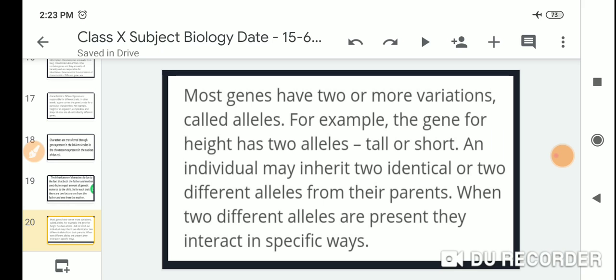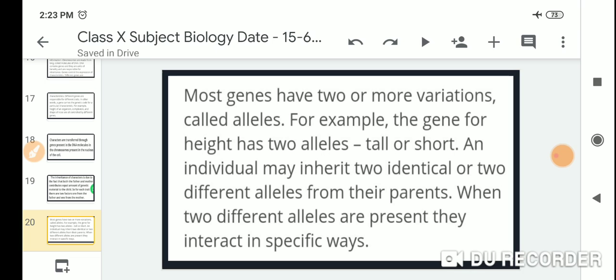Most genes have two or more variations called alleles. For example, the gene for height has two alleles, tall or short, and an individual may inherit two identical or two different alleles from their parents. When two different alleles are present, they interact in a specific way.